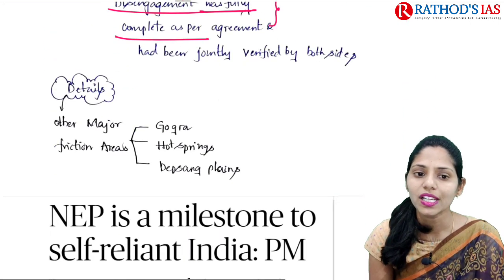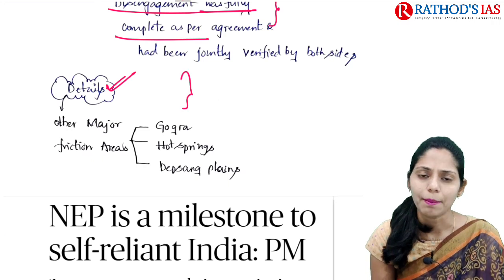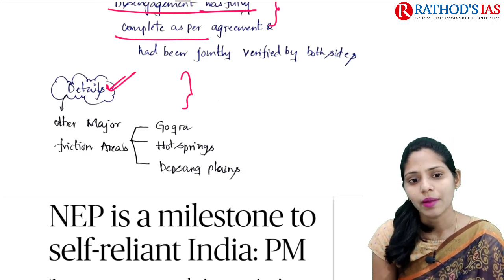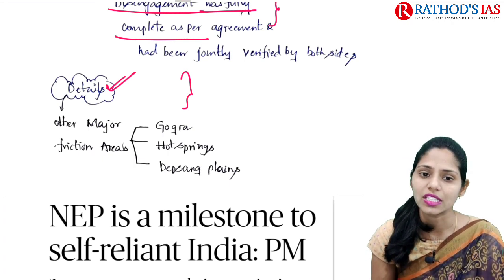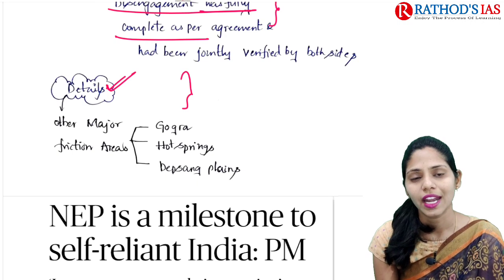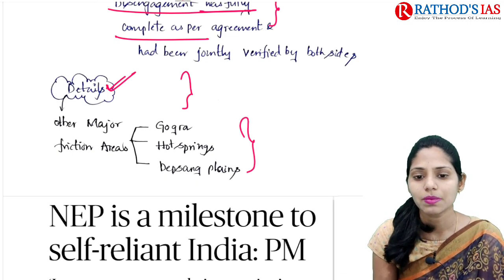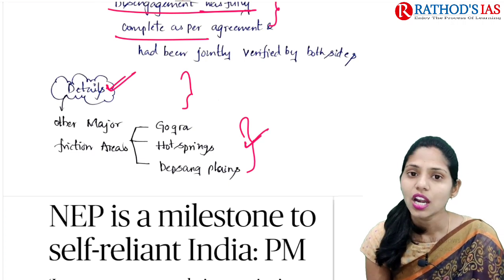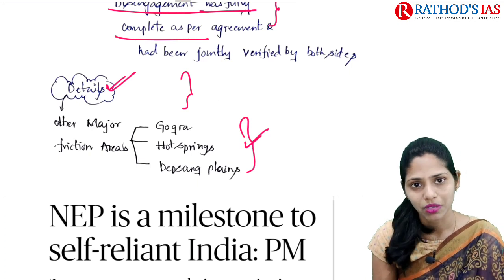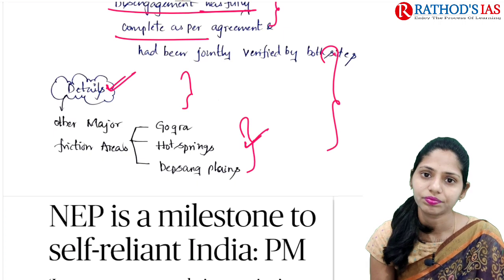If you see some more details given in this article, it mainly says that the disengagement happened in this Pangong-so area, but there are also other friction areas or disputed areas along this LAC. They include Gogra as well as the Hot Springs areas and Depsang Plains. In these there should be disengagement. So for disengagement in these areas, now they are going for the next round of meetings. So these are some important things that are discussed in this article.